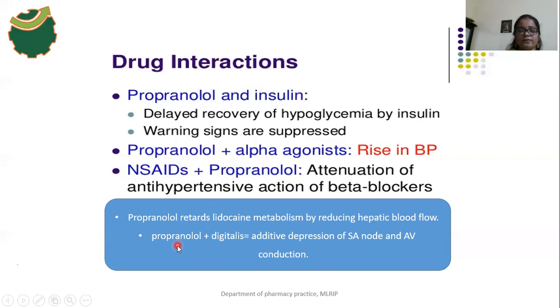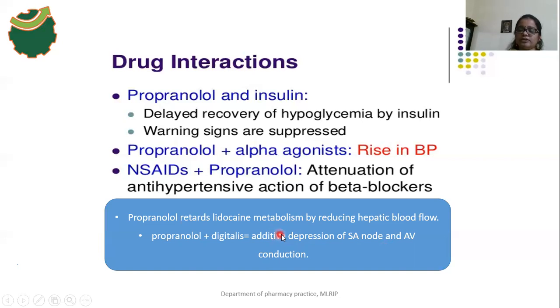And the fifth interaction is when propranolol is used along with cardiac glycosides, for example digitalis. So when propranolol is used along with digitalis, what will happen? There is an additive depression of the sinoatrial node and a depression of AV conduction.